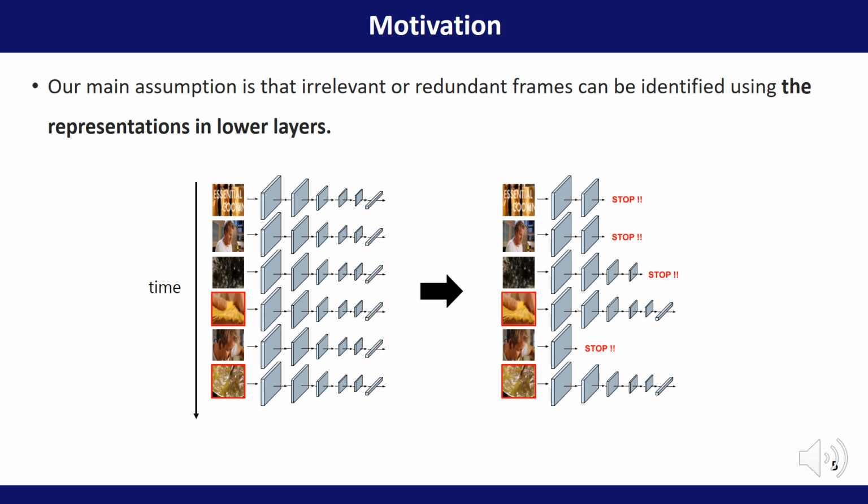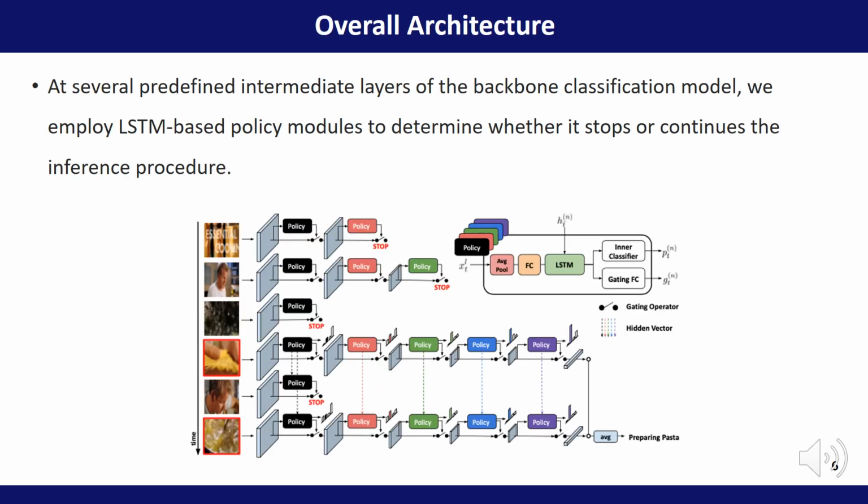This study assumes that the model can identify significant or overlapping frames in the middle of the CNN model. The example below represents the video frames and the CNN model's layers as gray blocks. Our research, as expressed in the figure on the right, proposes a model that can focus resources on important frames by stopping the processing of non-core frames in the middle of the CNN.